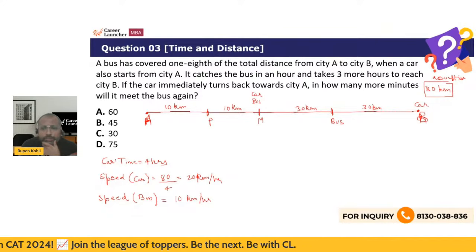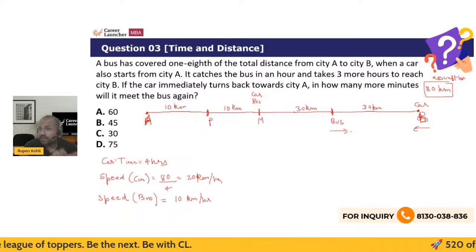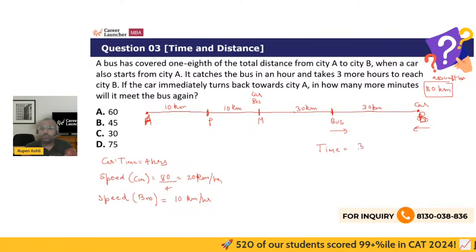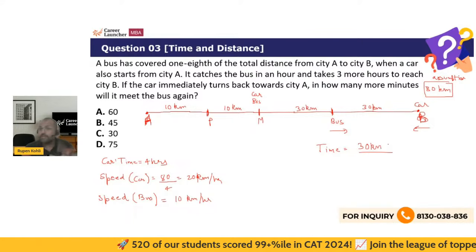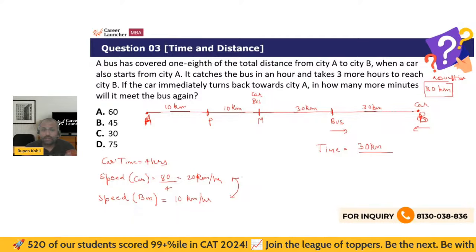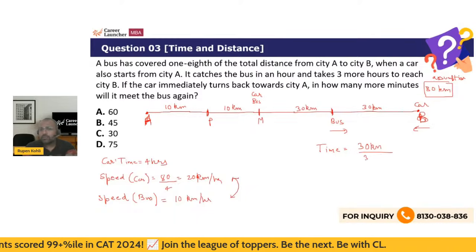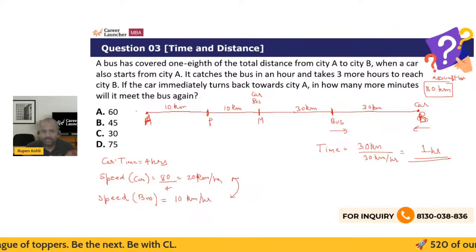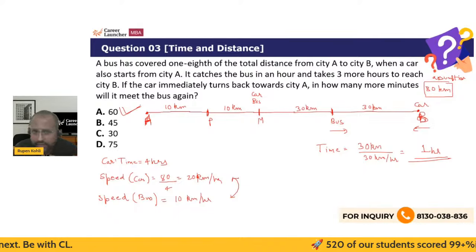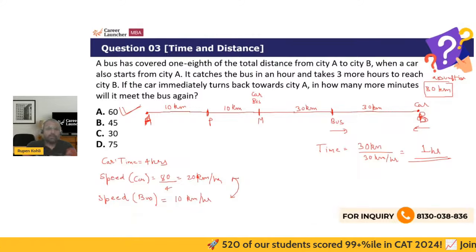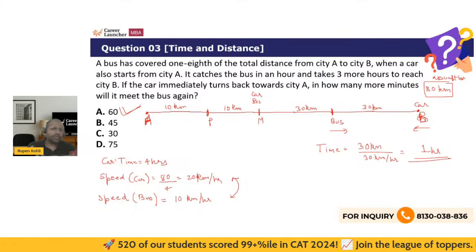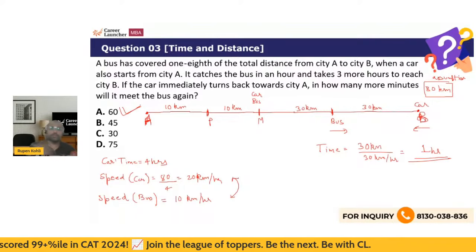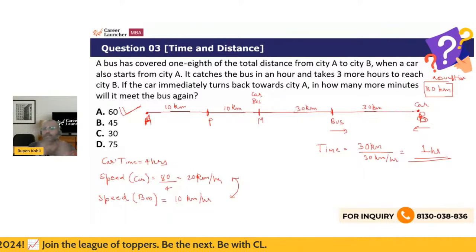So at this point of time, the car is coming here, the bus is coming here, relative speed will apply. The further time taken to meet is the distance to be covered of 30 kilometers upon the sum of the speeds of the two objects, 20 and 10, 30, because they are moving towards each other. So at 30 kilometers per hour, they will meet in another 1 hour. Yes, correct. Answer is 60. Perfect. So quite manageable. You saw that, the way we did in the previous questions with ratios, here also with time and distance, when distance was not given, assuming a number typically makes life easy.